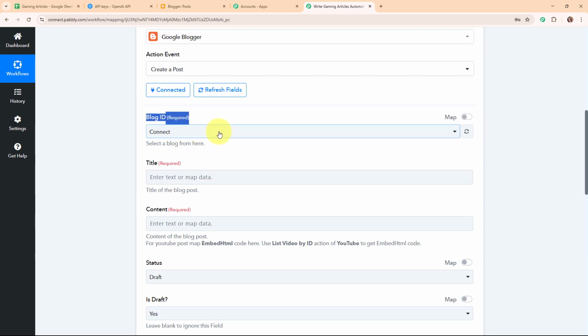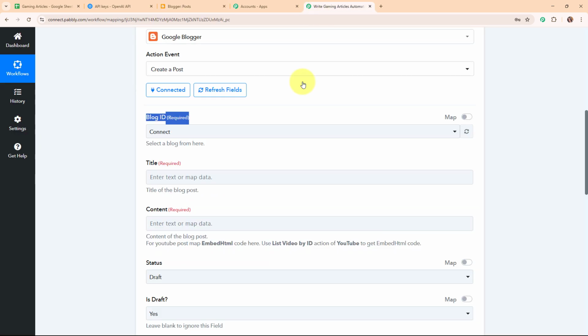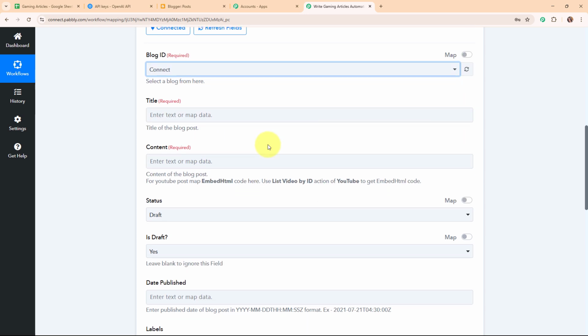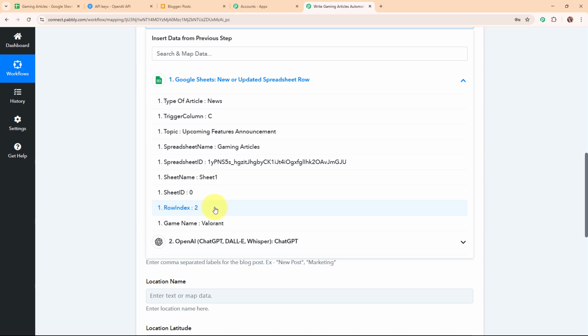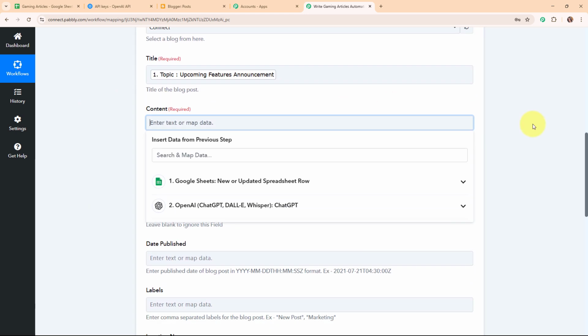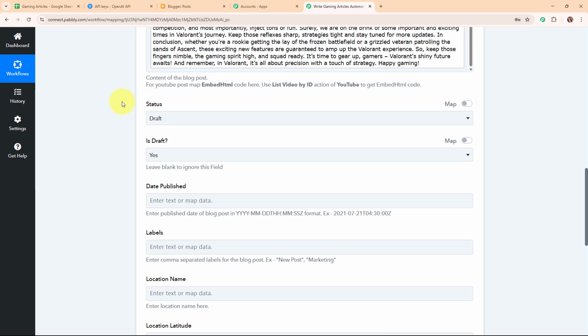For the blog ID, let me take you to my Google Blogger account. Here you can see my blog ID is connect, under which I'm going to create new blogs. So for the blog ID, I'm going to select connect from this drop down menu. Then it is asking me to enter the title and the content. So again I'm going to map all these details. For the title, I'm going to map the topic received in our Google Sheets. So this is the title, and then for the content, I'm going to map the article generated by OpenAI. So this is the content, and then it is asking me for the status.